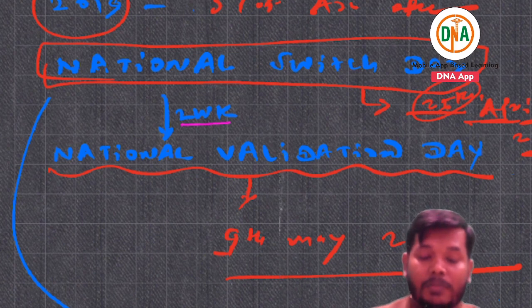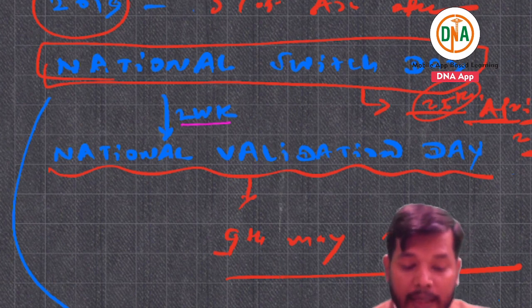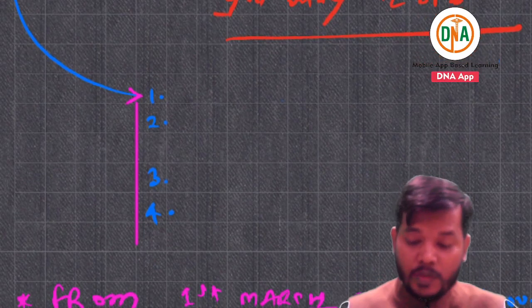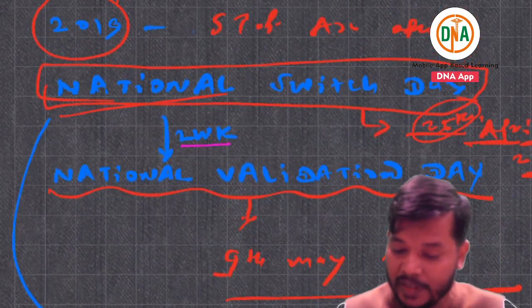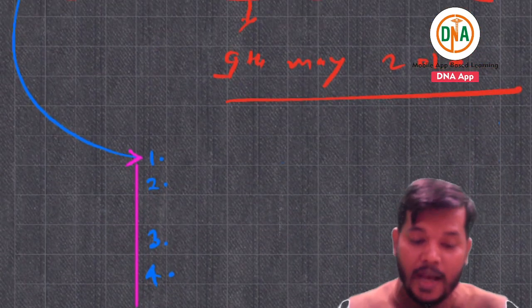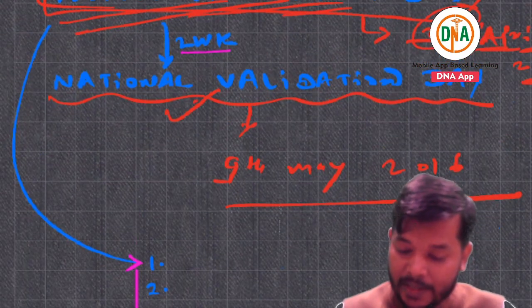But if they ask about National Validation Day, this will be 9th May 2016. What is the importance of National Switch Day, and what is the importance of National Validation Day?